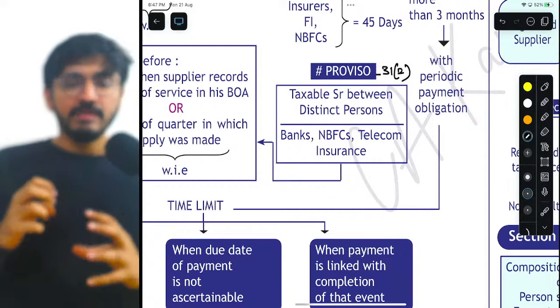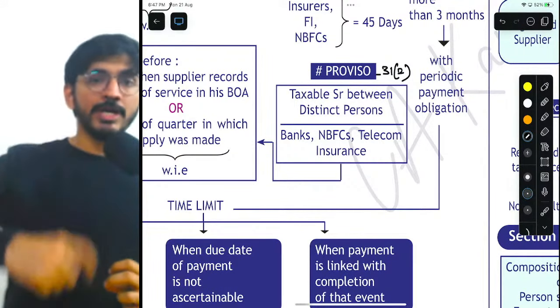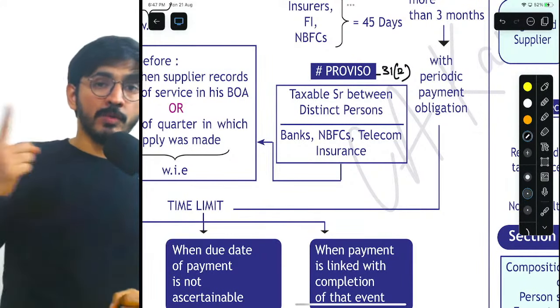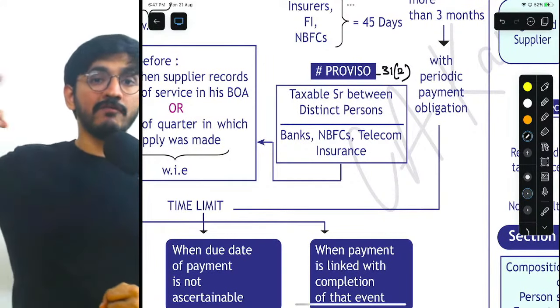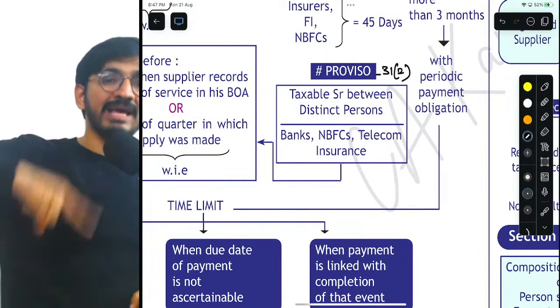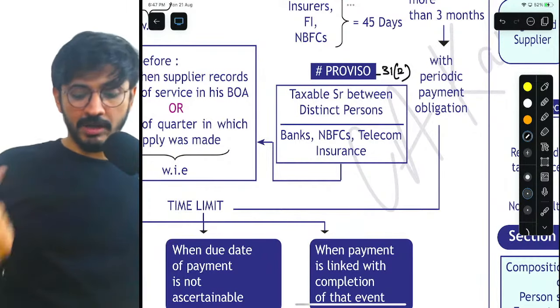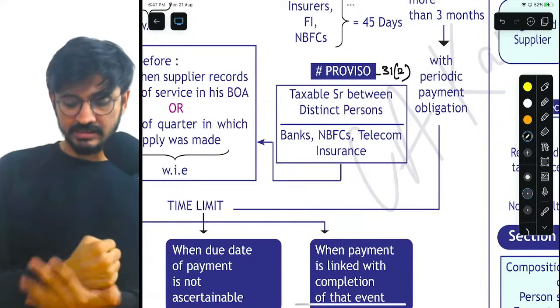So the transaction needs to happen between two branches, two distinct persons, which we have understood in 25.4 and 25.5, and deemed supply 7.1c. I am able to recollect, guys. Say yes, sir.